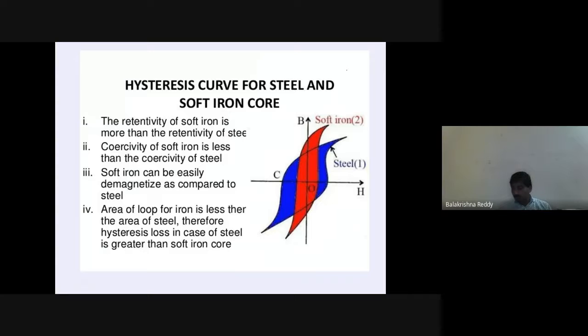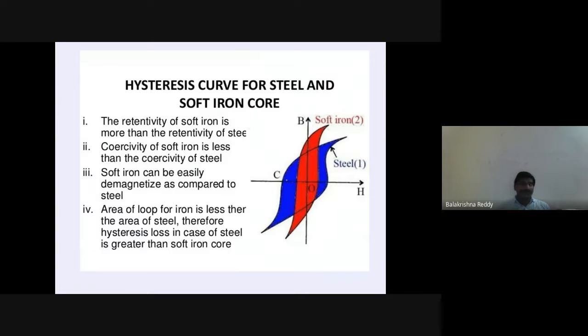See, you are finding here a hysteresis curve. What is this hysteresis curve? It is for steel and soft iron core. Now you are finding here the soft iron core, which is very thin, the red color one. But for the steel, you're finding it very wide at the center point, meaning coercivity is more.